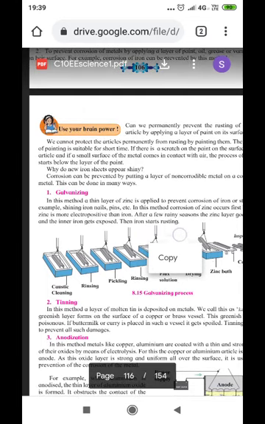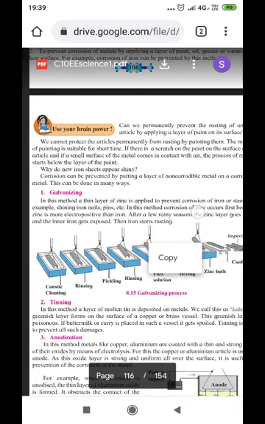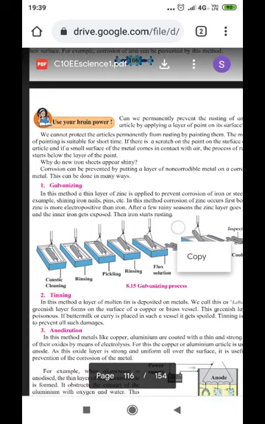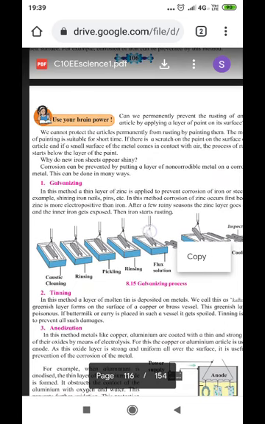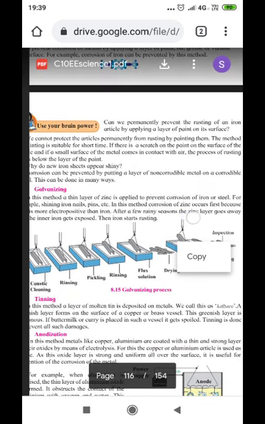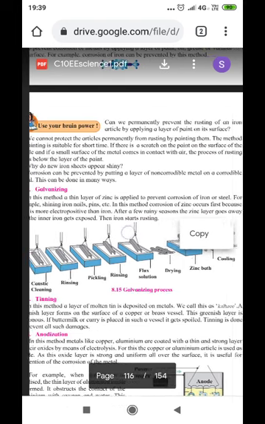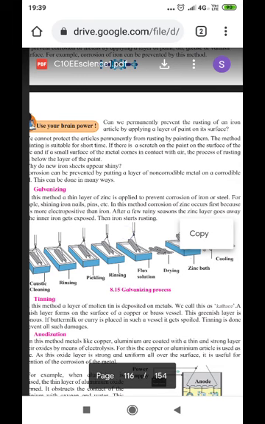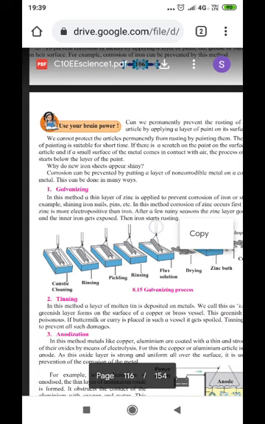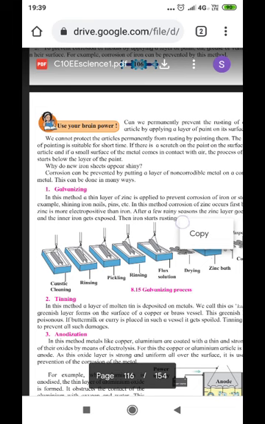So, can we permanently prevent the rusting of an article by applying a layer of paint on the surface? We cannot protect the articles permanently from rusting by painting them. The method of painting is suitable for a short time. If there is a scratch on the paint, and a small surface of the metal comes in contact with the air, the process of rusting starts below the layer of the paint.